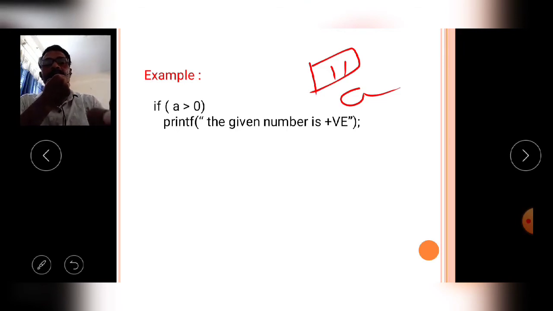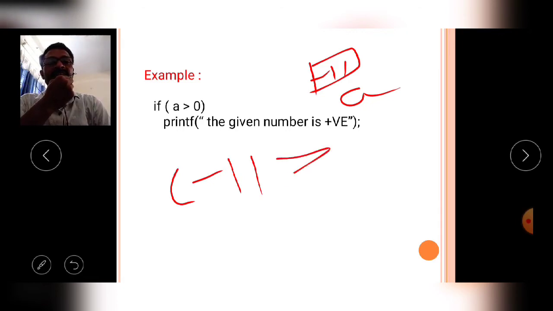Okay, next, if the given condition is false, then what will happen? Now I will explain. For example, if the variable a contains minus 11, listen carefully, then the given test expression is like this: minus 11 is greater than 0.